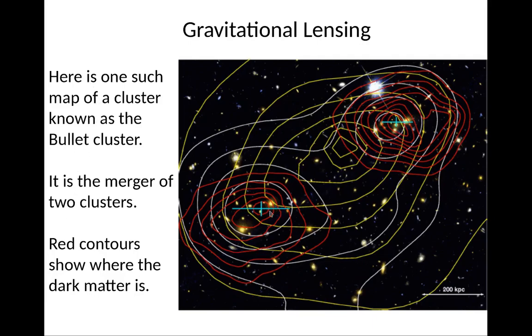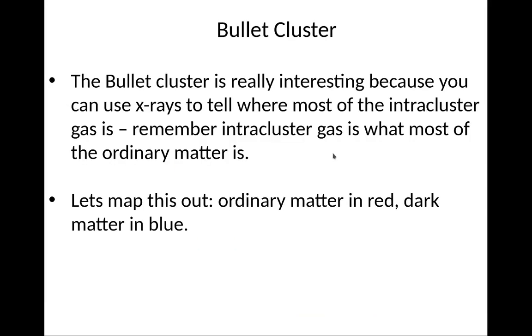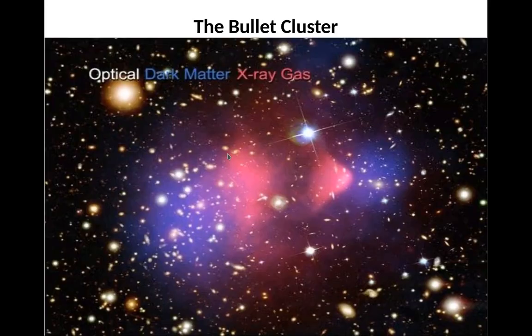The red contours basically show where the dark matter is, and I think the yellow contour essentially shows where the gas is. Right, so the gas is displaced basically from the 2 galaxies. The Bullet Cluster is really interesting because you use X-rays to tell where most intracluster gas is. Intracluster gas is what makes up most ordinary matter. So we plot this out. The ordinary matter is in red, dark matter in blue.